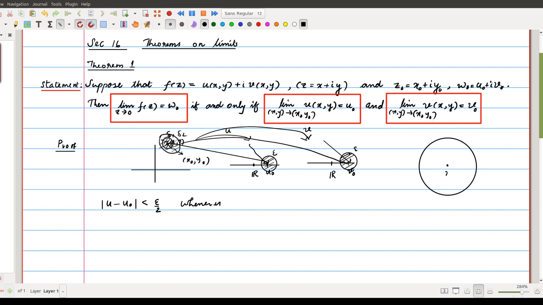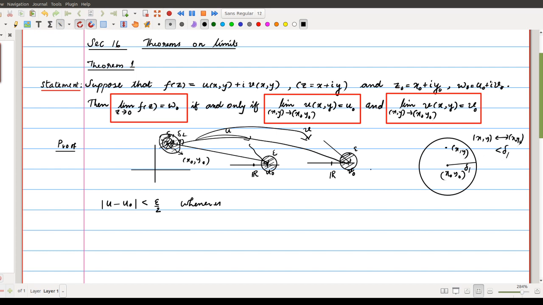So if you consider a neighborhood about x0 y0, if you consider any xy belonging to this, how would you say that xy belongs to this neighborhood? If the radius of this neighborhood is delta 1, then the meaning of this is the distance between xy and x0 y0 will always be less than delta 1. That is the meaning of this.